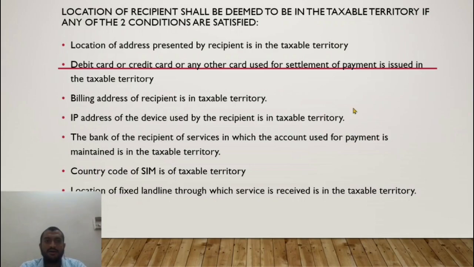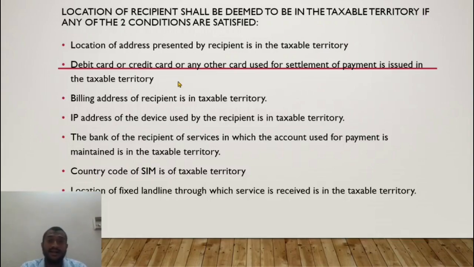But however, there are certain conditions. Location of the recipient shall be deemed to be in the taxable territory mandatorily, even though I am outside India, provided any of the two conditions are satisfied. What are those conditions? Location of the address of recipient is in taxable territory. When I register for GoDaddy, I would give some address, right? The address that I give GoDaddy, if it is an Indian address, then the recipient of service would be said to be in India.